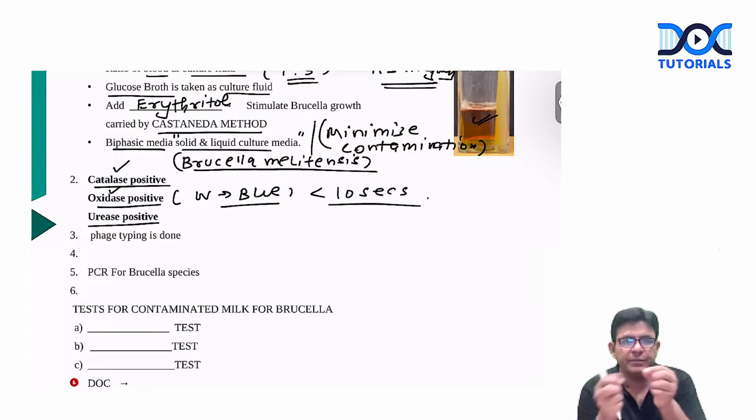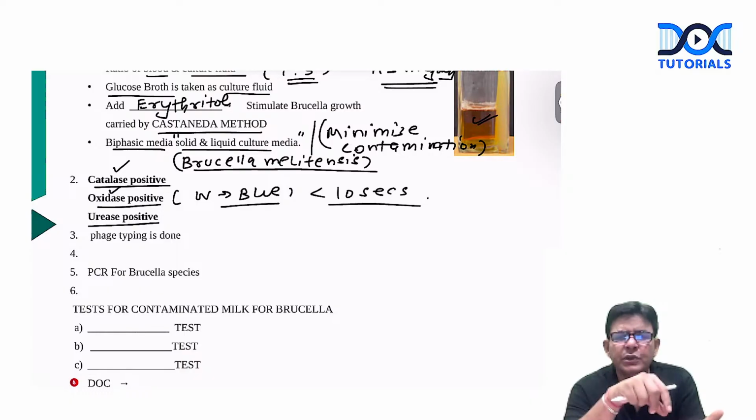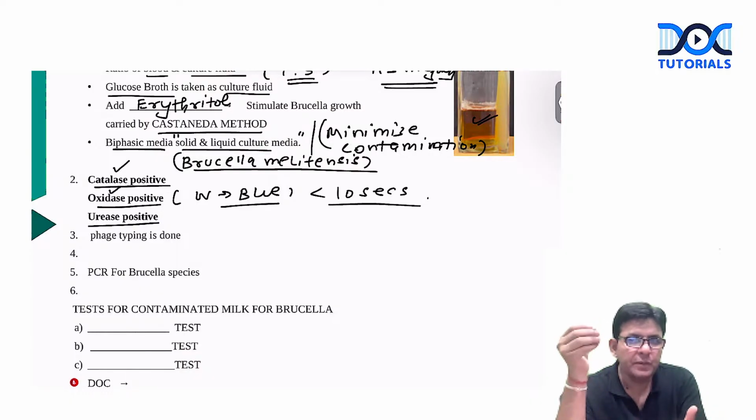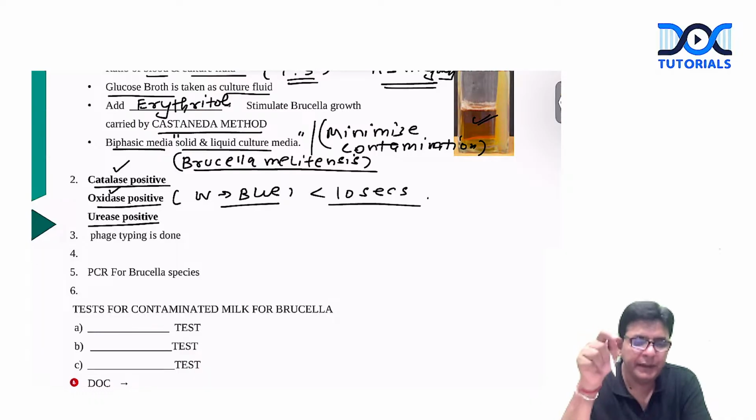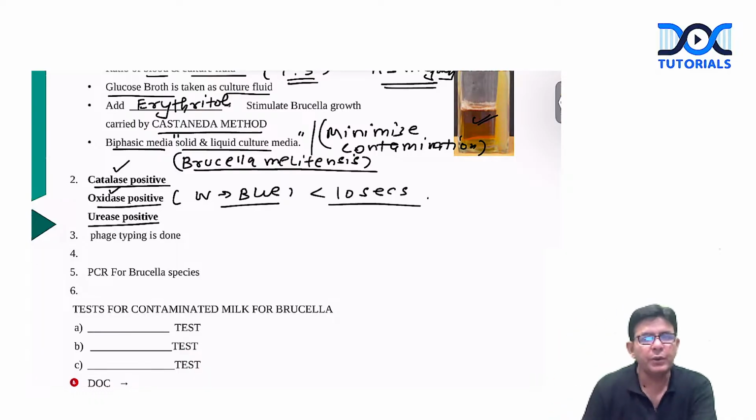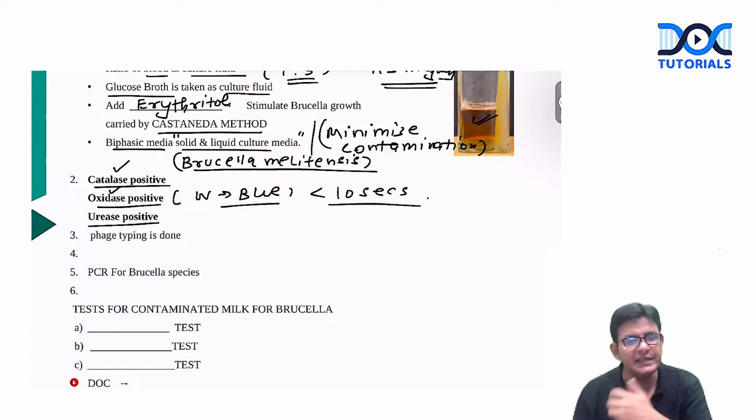Oxidase test you must be knowing, either a disc or a strip. As soon as you put the culture colony on it, immediately the color changes from white to blue, and that is happening within 10 seconds. And this is termed as oxidase positivity.